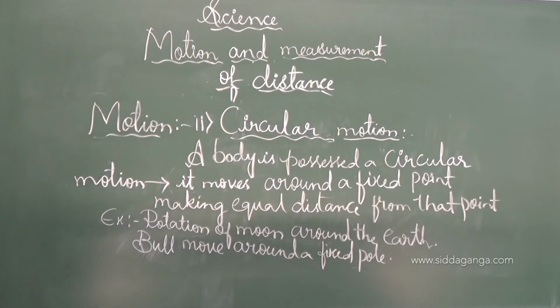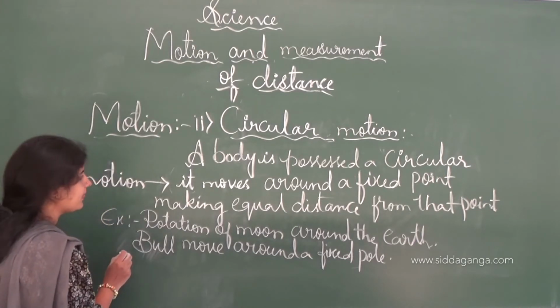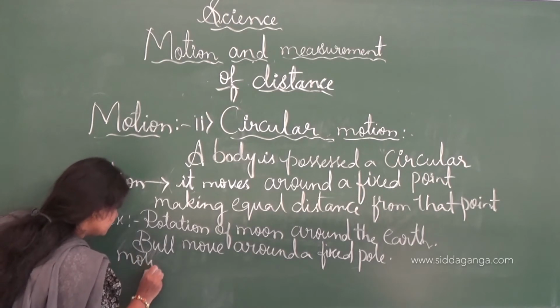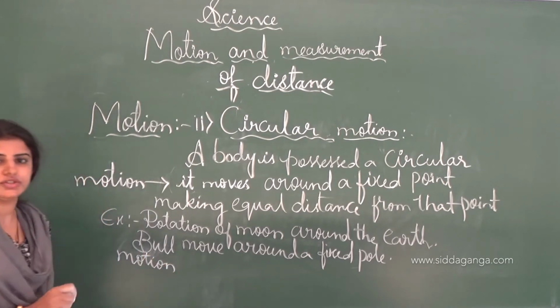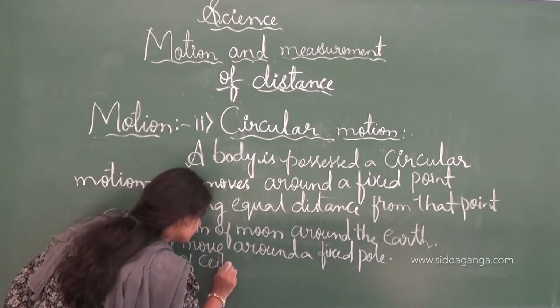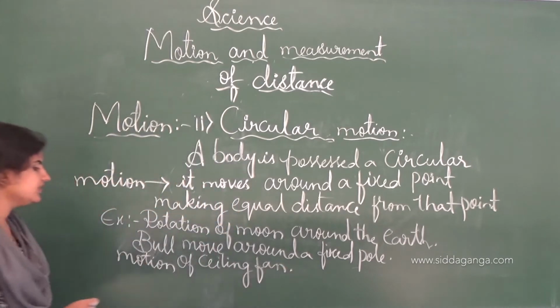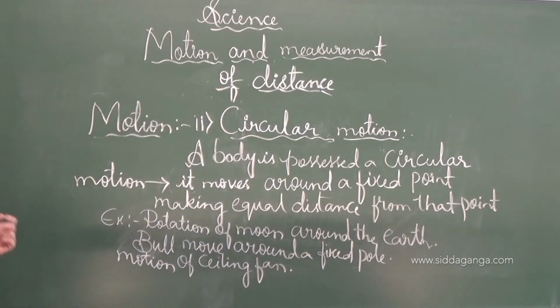And the next example is the motion of the ceiling fan. These are a few examples of the circular motion.